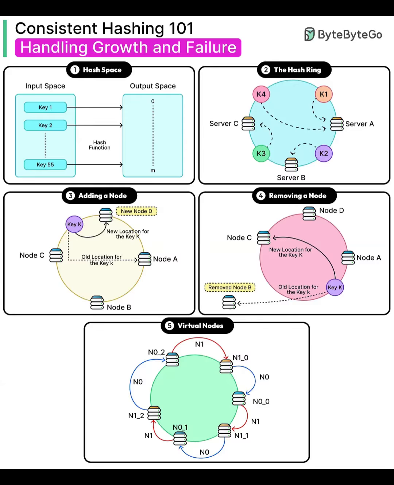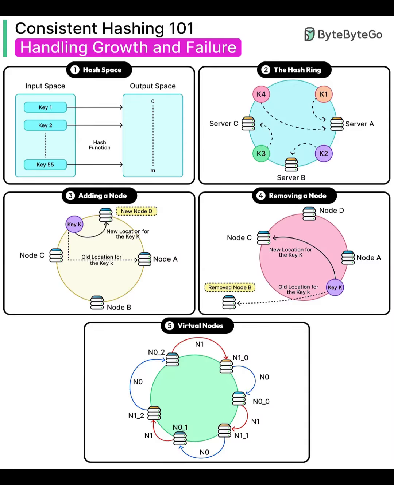A naive mod n hash forces almost every key to move when n changes, which thrashes caches and melts networks. Consistent hashing fixes this by mapping both nodes and keys onto the same circular hash space, the hash ring, so only a small, local slice of keys moves when the cluster changes.